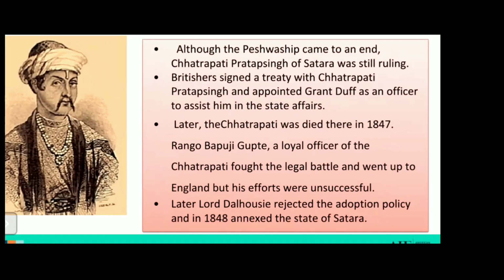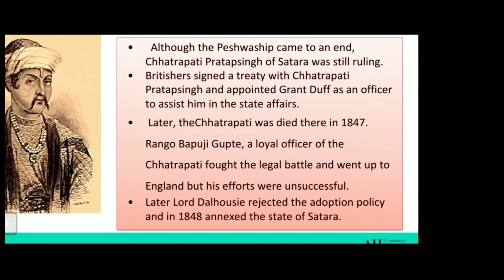But he had one honest, loyal officer in his court. His name was Rango Bapuji Gupte, a loyal officer of Chhatrapati, who fought the legal battle and went up to England. But his efforts were unsuccessful. So he goes for a legal battle to England to fight for his own king, but his efforts were very unsuccessful.